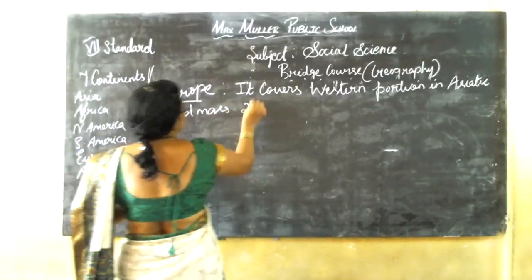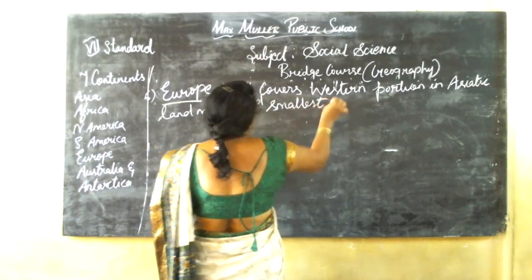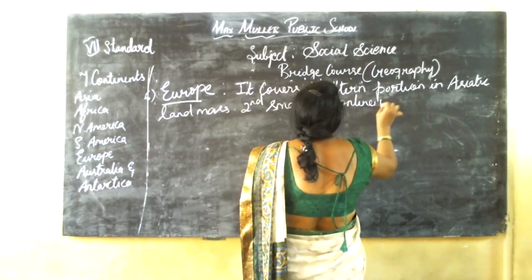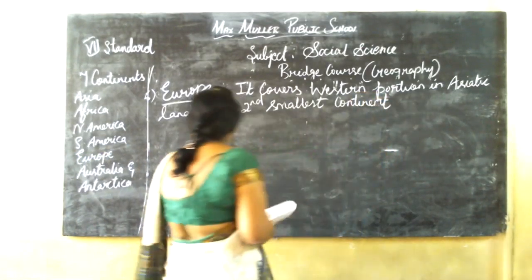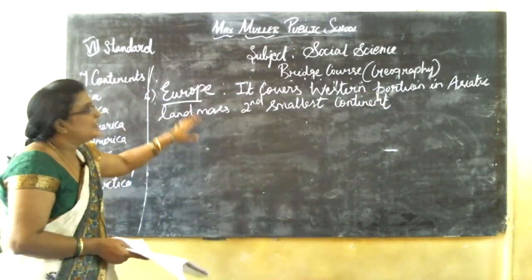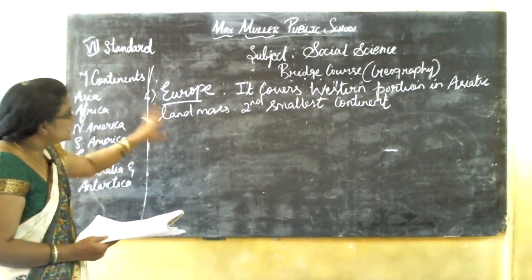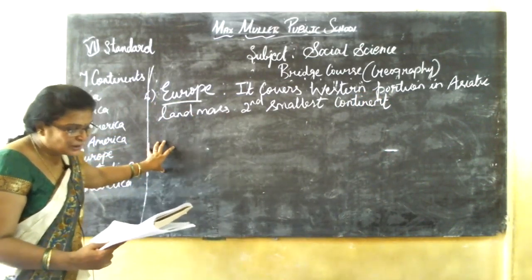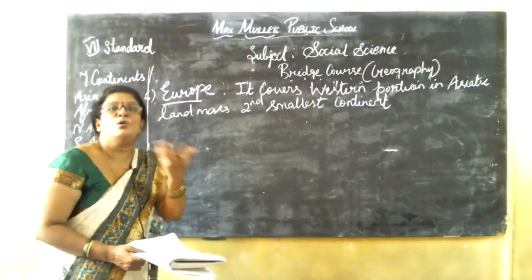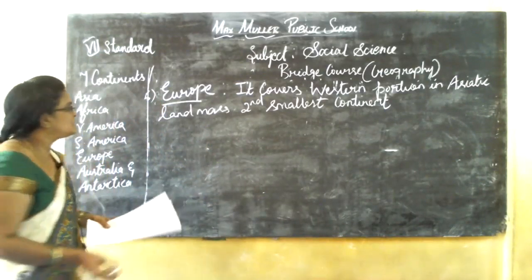Europe is the fifth continent. It is the second smallest continent. It covers the western portion. It itself makes a peninsula, and is also made up of a few more peninsulas, like the Scandinavian Peninsula and the Iberian Peninsula.